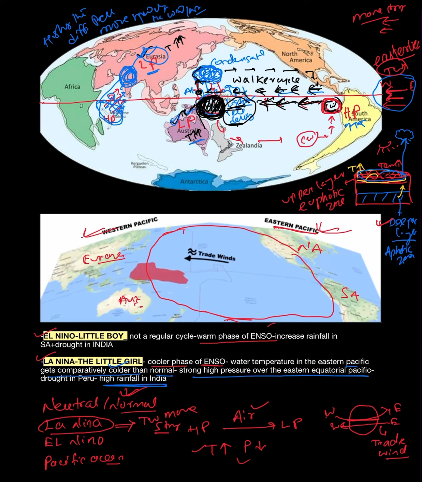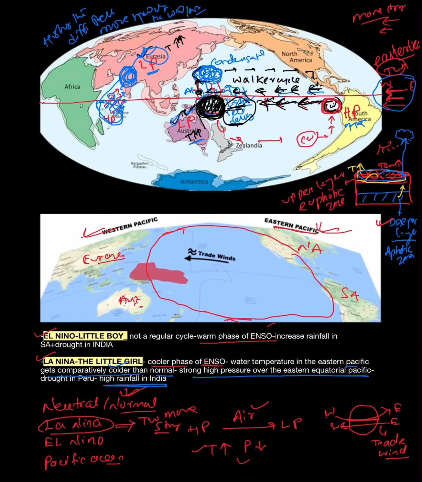Okay, so in La Nina condition the temperature is more in the Australian part and the Eurasian part. As the temperature is more, the lighter air will move upward, and there will be more rainfall.